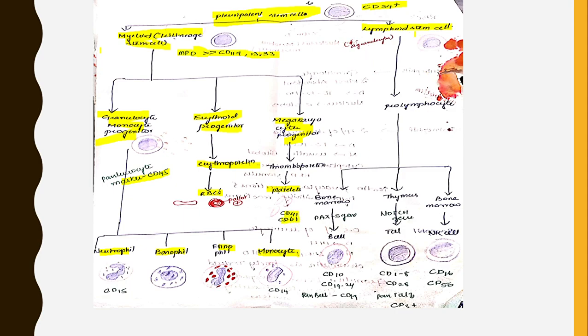Then coming to lymphoid stem cell progenitors, these give rise to agranulocytes. They form pro-lymphocytes, which in turn form B cells, T cells and natural killer cells. Pro-lymphocytes in bone marrow form B cells. These cells are PAX5 positive, PAX5 gene positive. They form B cells which are CD10 and CD19 to 24 positive. Pan B cell marker is CD19.